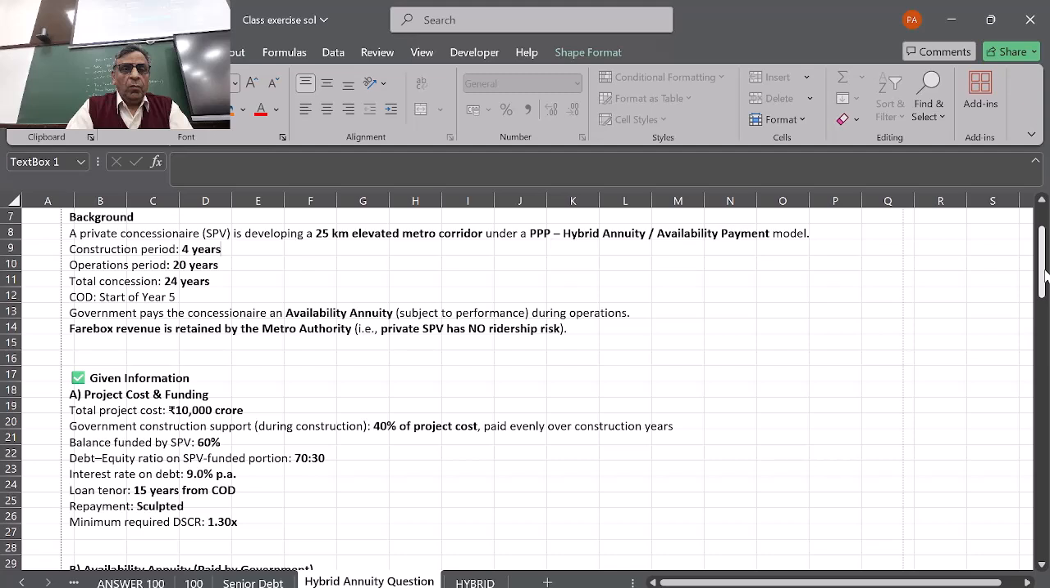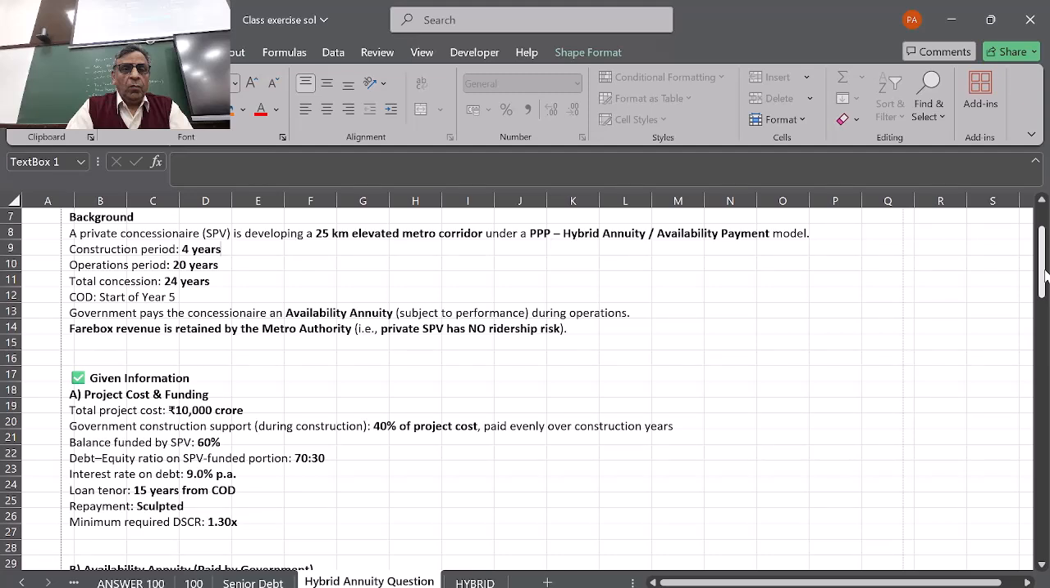Now, a question may ask how much should be debt and how much should be equity. Most likely 70-30 is considered to be a good one because the company is getting a fixed amount of money from the government. So they can always use leverage to enhance the profitability. So 70% would be good enough for the SPV in the form of debt, and 30% they can chip in with their own equity. Interest rate on debt will be 9%. Loan period will be 15 years from COD.